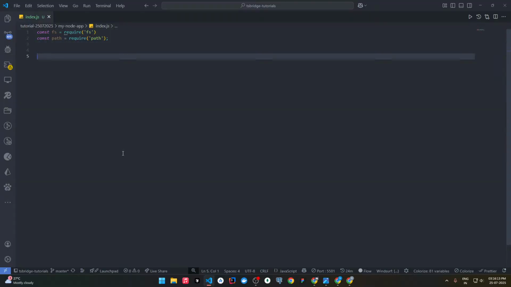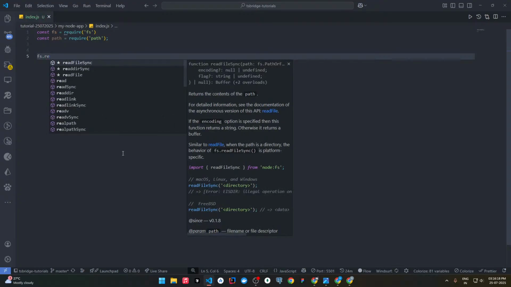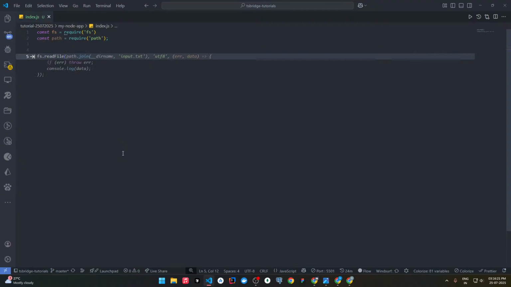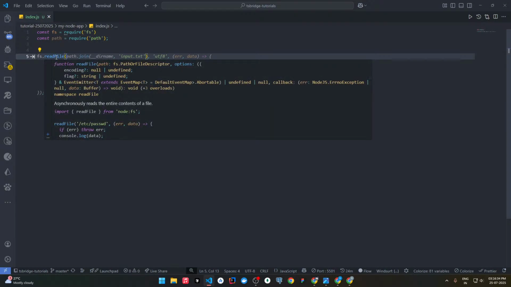First let's understand the fs module. In fs we have one method called readFile. fs.readFile is a function with which we can read a file. So how can we read the file? See, if we hover on this, what do we get here? First we need to declare the path of the file which we need to read. We have options of encoding here, and then we can pass a simple function here. So see how we will do it.